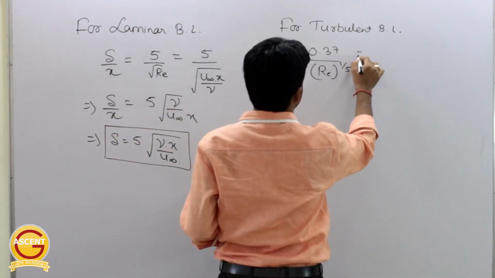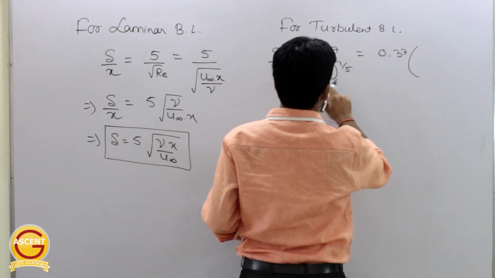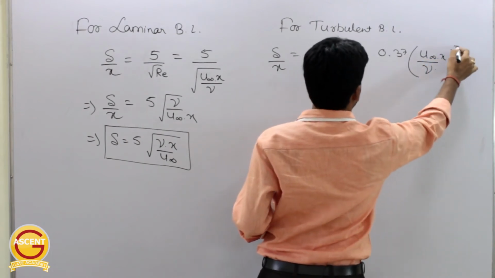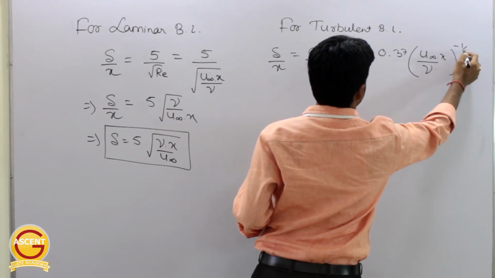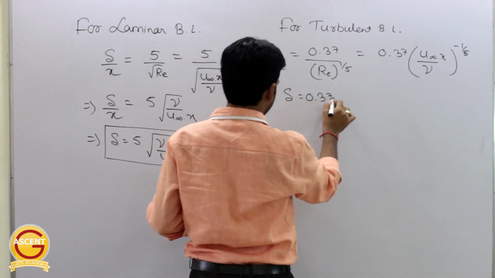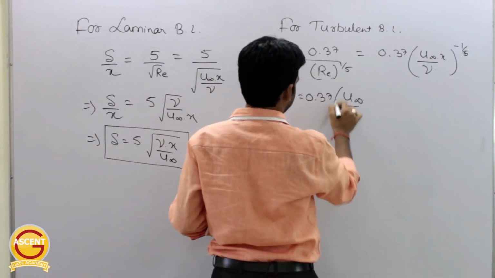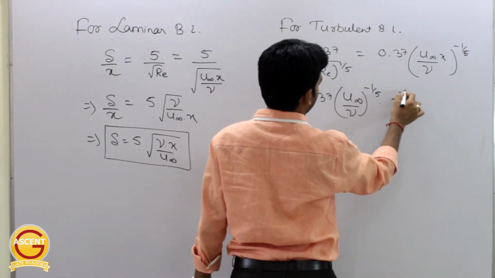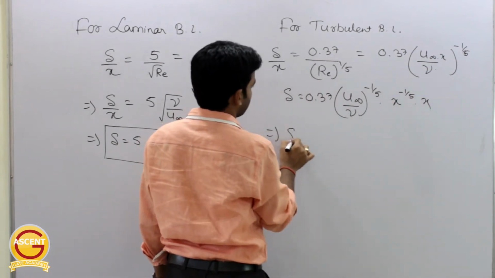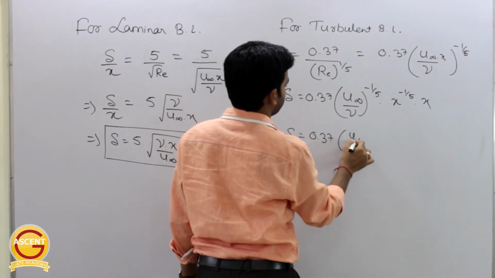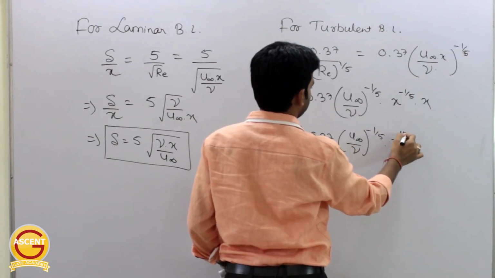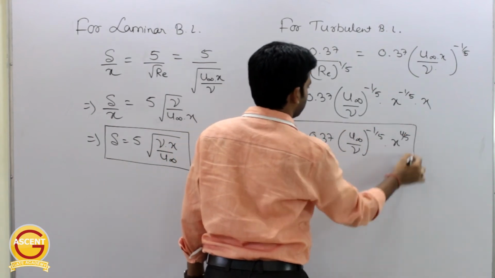Or further this can be written as 0.37 into nu by u infinity into x to the power minus 1 by 5. Or this del will be equal to 0.37 into u infinity by nu to the power minus 1 by 5 into x to the power 1 minus 1 by 5, which is equal to 4 by 5. Okay, this is the expression for turbulent boundary layer thickness.